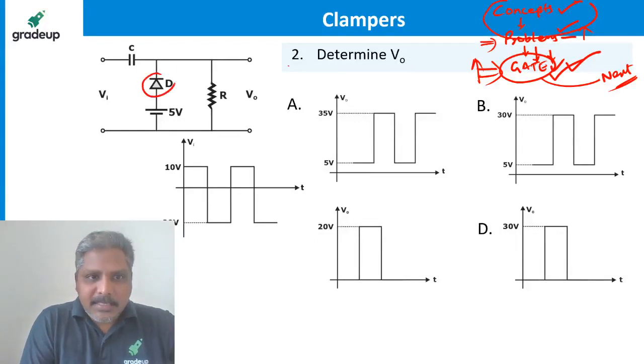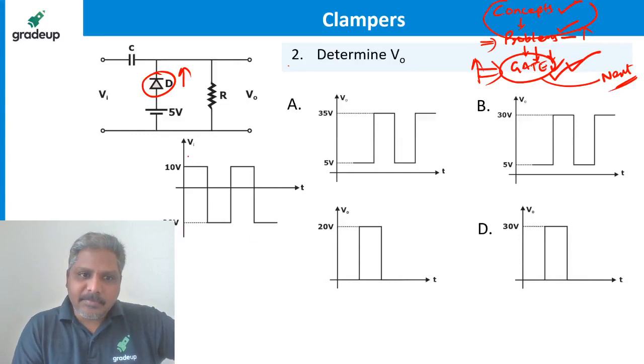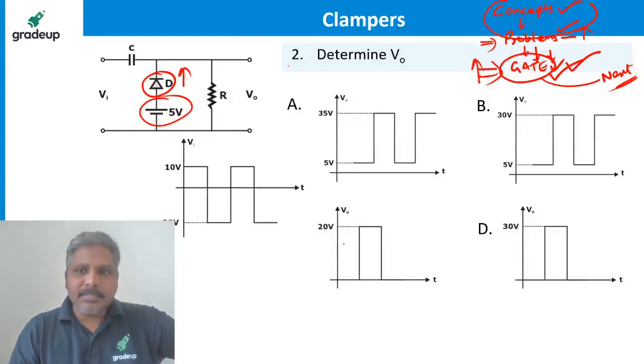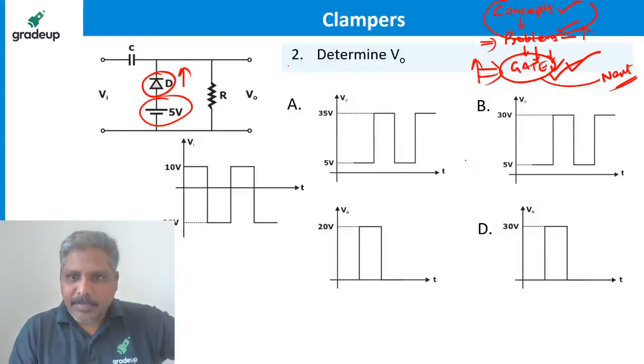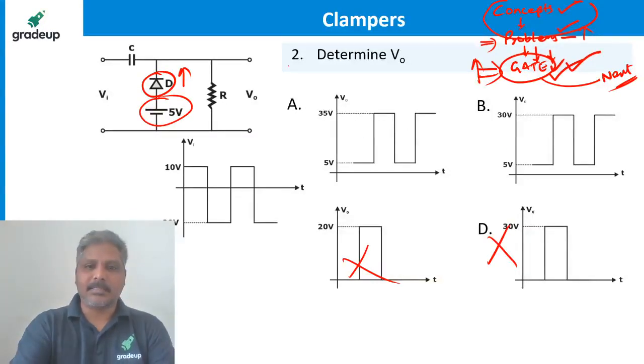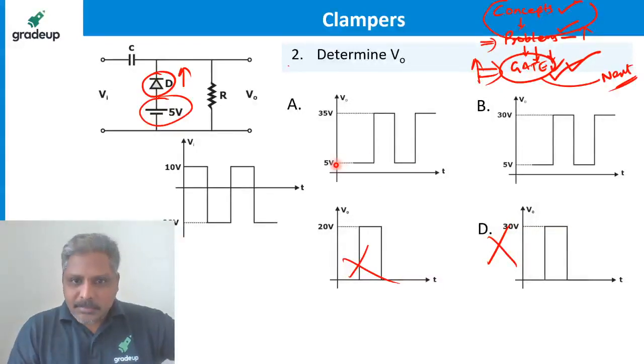See how the direction is? Direction is upwards. That means the waveform, whatever is applied, must be shifted up. But where is it to be clamped? Clamped to 5 volts. See which one is clamped to 5 volts? This is clamped to 5 volts, this is also clamped. So this cannot be the answer. A or B should be the answer. Then which one is the correct answer to say? So this is also clamped to 5 volts.